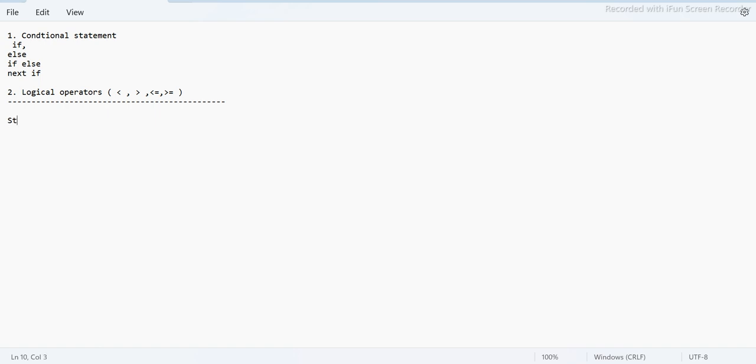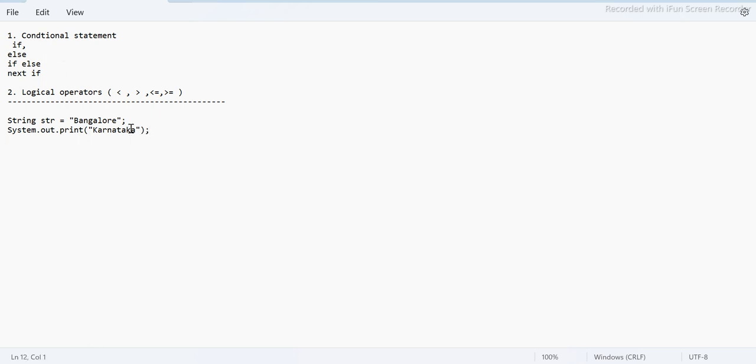Let's say I take a string input, and let's say I say Bangalore. If I say Bangalore, my output should be Karnataka. All right, guys, I'm going to just say Karnataka because this is what I want to display.